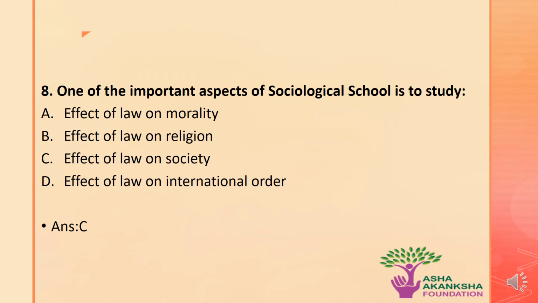Coming to the next question, one of the important aspects of the sociological school is to study which of the following? The options are A, effect of law on morality, B, the effect of law on religion, C, the effect of law on society, or D, the effect of law on the international order. The correct answer to this question is option C. That is to say, the effect of law on society is an important aspect of the sociological school.